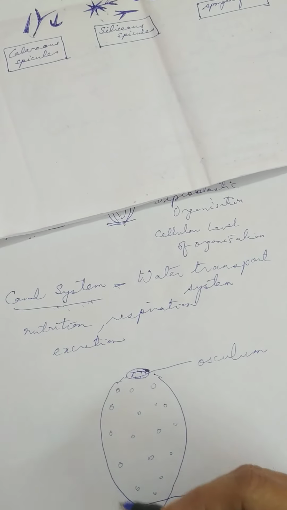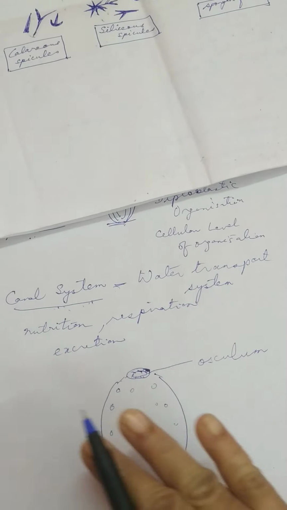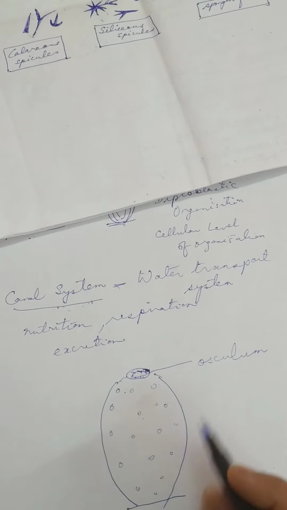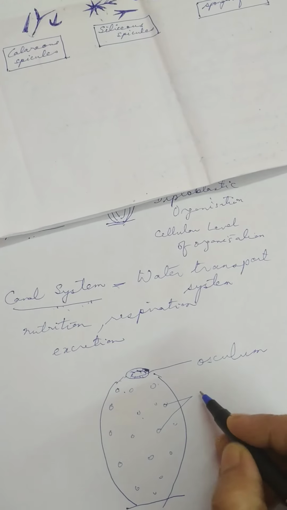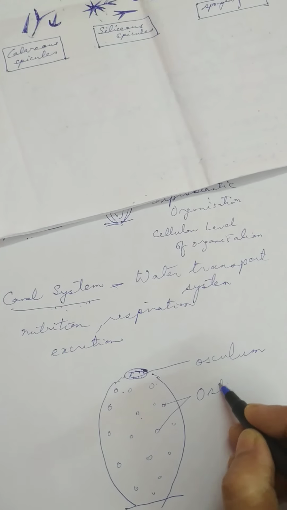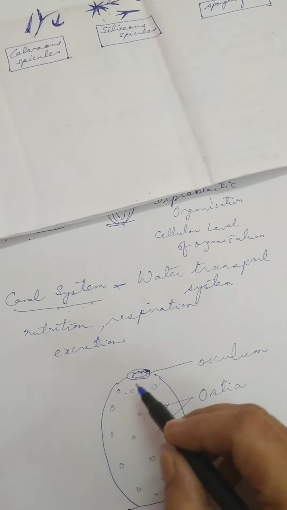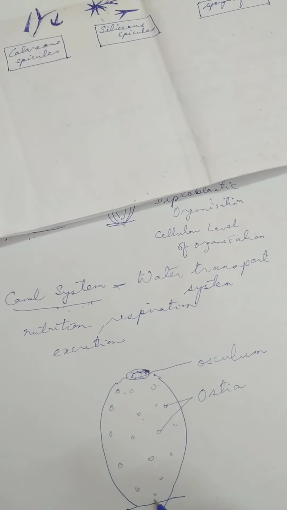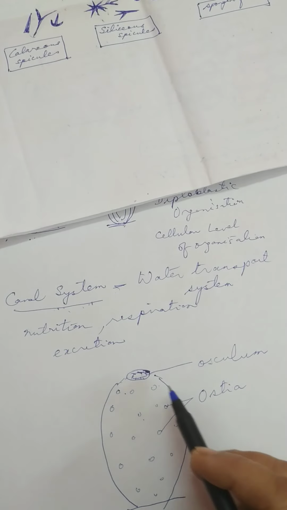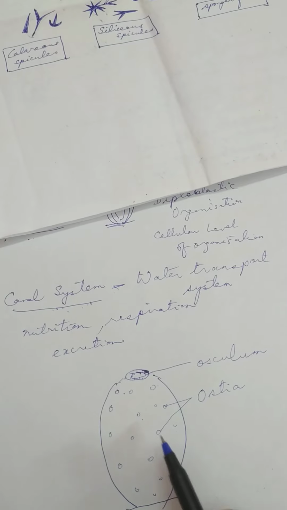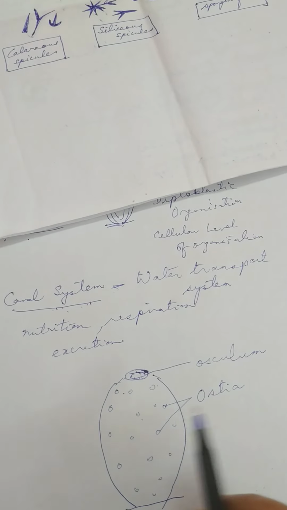And over the surface of the body there are many small openings present, and these small openings are known as ostia. As they have all these pores present on the surface of the body, for this reason they are pore bearing animals, they are porifera animals.